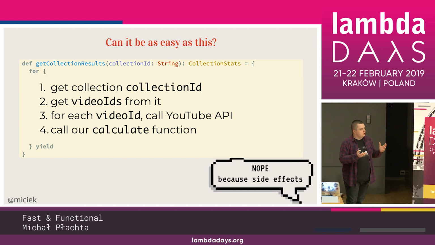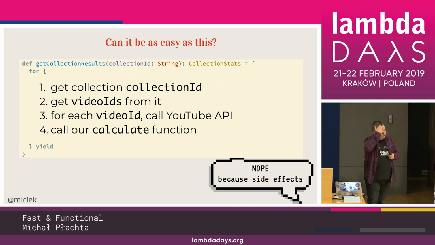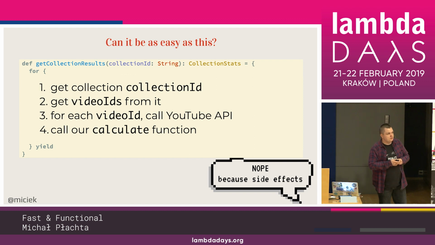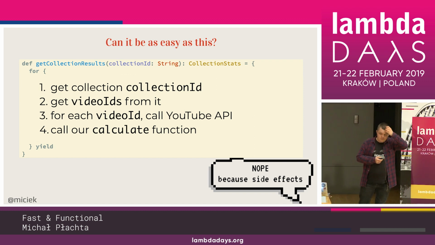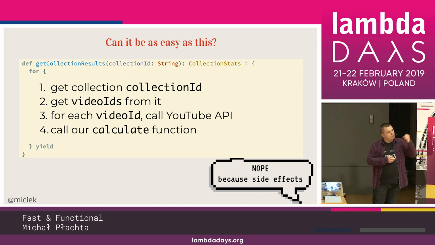And because it's a sequence, 1, 2, 3, 4, we need to have this for comprehension, like do notation in Haskell, so a monadic sequence. One operation needs to end before the next one can be executed. So we need to have something like that. And what should we use?